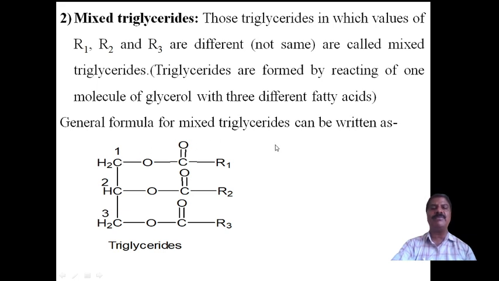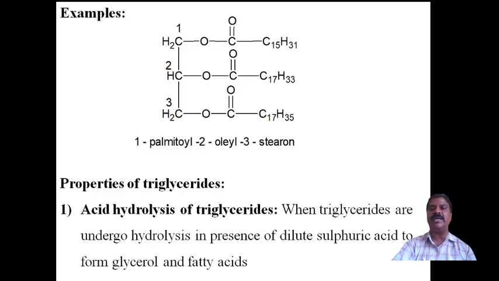The general formula for mixed triglycerides is written as RCOO with R1, R2, R3. This is the mixed triglyceride, but it is not a simple triglyceride. An example can be quoted here.